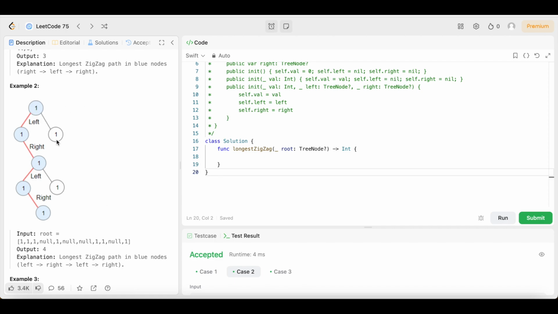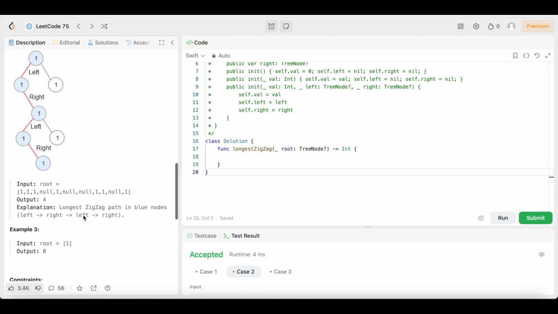We go here, there's no zigzag after that. We could go left, right. We wouldn't count this one because it goes left, left. That's not what we want. We want a zigzag. We want left, right. And that's why the output is 4.